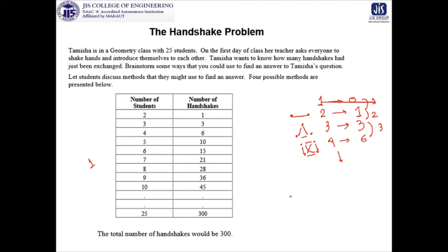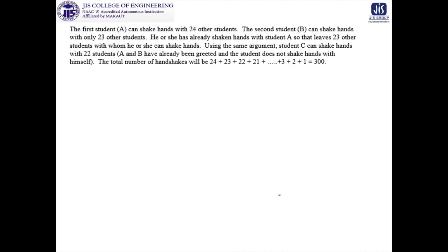But we can think about doing the calculation like this: for the first student A, he or she can shake hands with 24 other students, but when the second student is considered, the handshake of B with A is not going to be counted because it is already considered for A. We are going to consider B from C onwards.